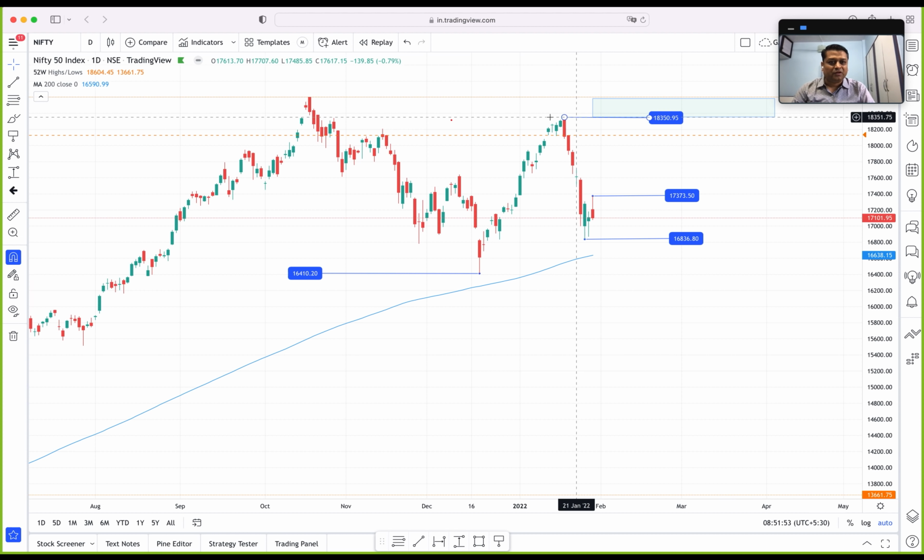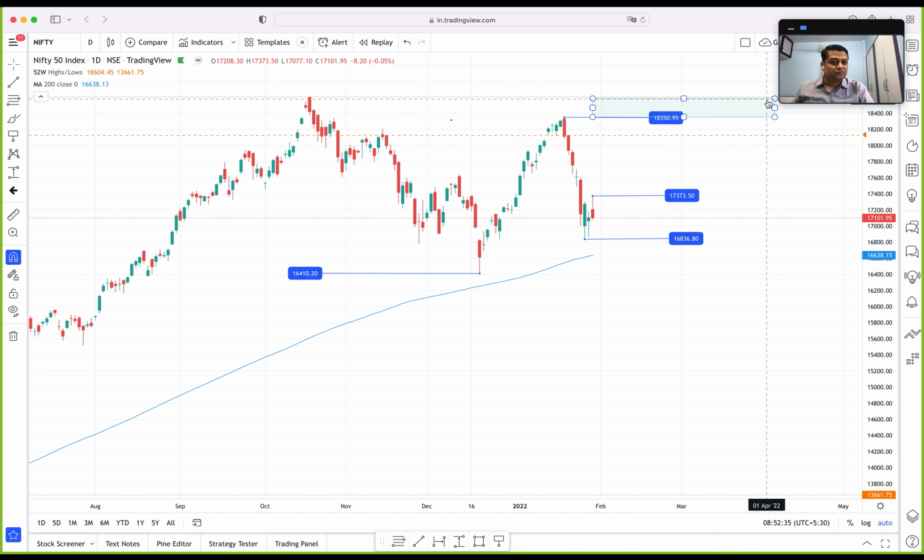Similarly, we have a lower high here. And after that, instead of making a new lower low, we are seeing a higher low here with respect to this low. But this is kind of a gray area. So how do we get a defining thing in this gray area? We have to break above this 17,373 for the upside move, which may be around 18,000, or below 18,300, so that the downtrend will remain intact.